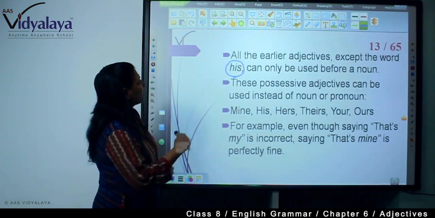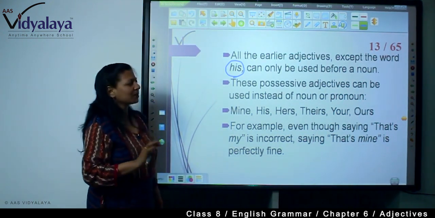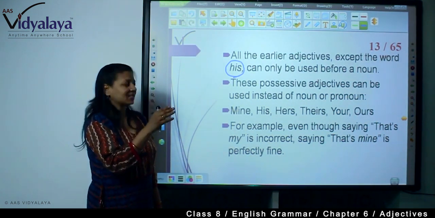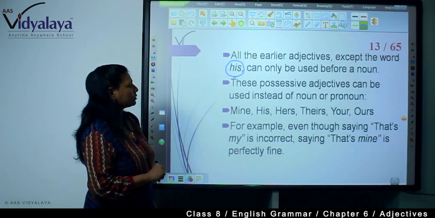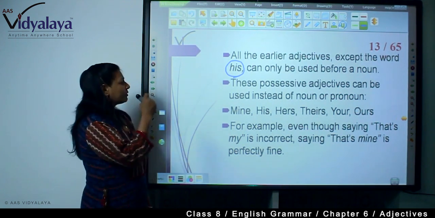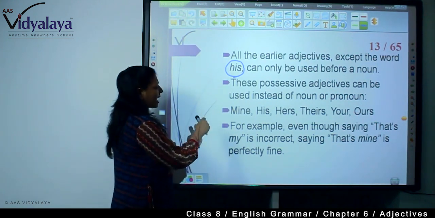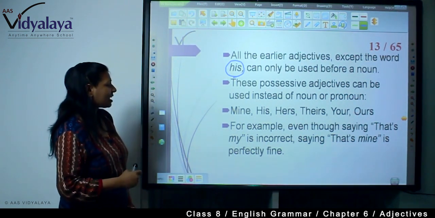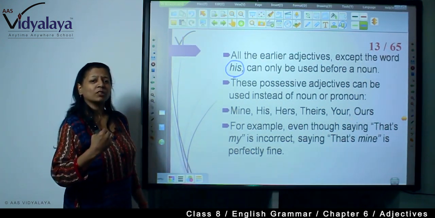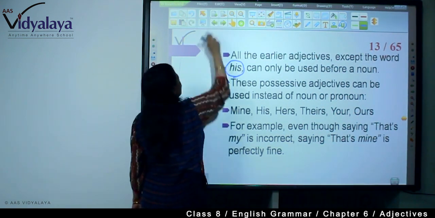What is this? All the earlier adjectives that I have just given you in the list, except the word his, can only be used before a noun. And the words that come before a noun are possessive adjectives. These possessive words can be used instead of a noun or pronoun. So wherever there is a noun or pronoun, we can use these, right? Now, these mine, his, hers, theirs, yours, ours, bungalow, mine, that's mine we say. We don't say that's mine bungalow, right? So these are not adjectives.